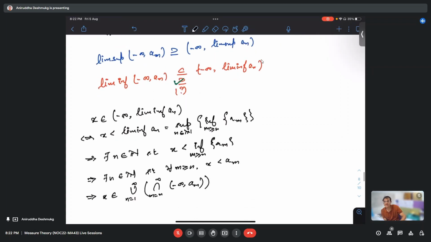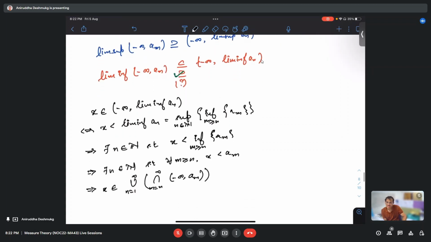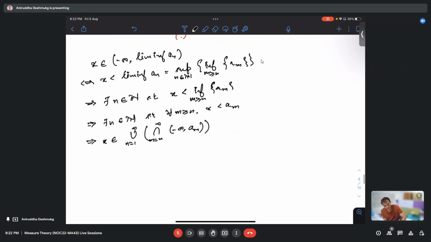Now the question is whether the reverse inequality holds. One expects that it doesn't. So I leave it to you to get a counterexample. Exercise.